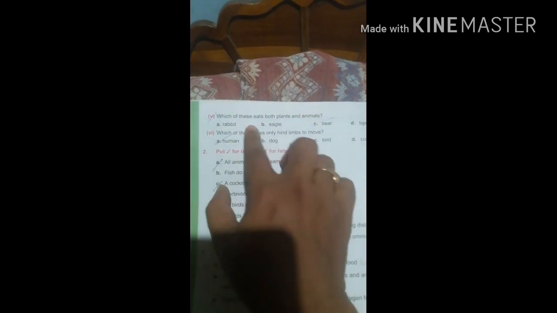And next, which of these eats both plants and animals? Rabbit only plant, eagle only animal, tiger only animal, bear is the right answer. Which of these uses only hind limbs to move? Human, right, hind limbs. Dog, four limbs. Bird, hind limbs, and it waves its feathery wings, right? Wrong answer. Cockroach, all limbs are used, so human is the right answer.